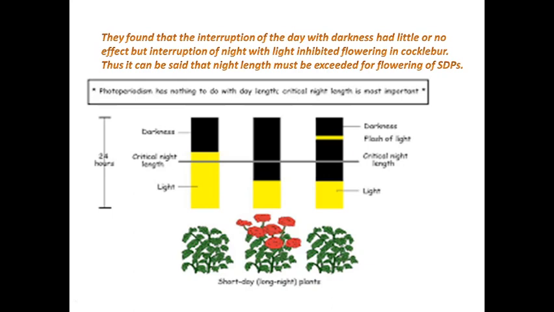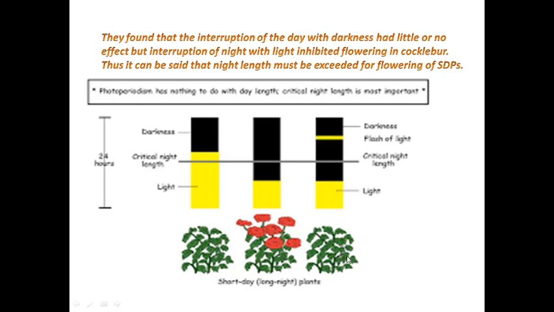The middle one is the ideal condition for a short day plant to flower, because here the night period is more than the critical photoperiod and the day is short, so the plant will flower under these conditions. Now what did the scientists do? They broke this dark period of the plant into two parts with an interruption of light, or you can say they gave a flash of light during the dark period, during the night. They broke the night period into two parts. And what did they observe?